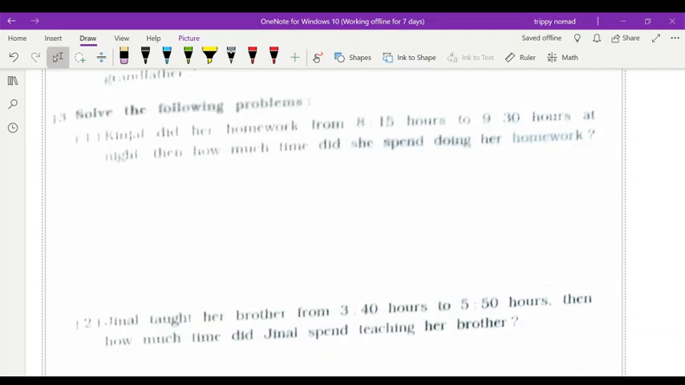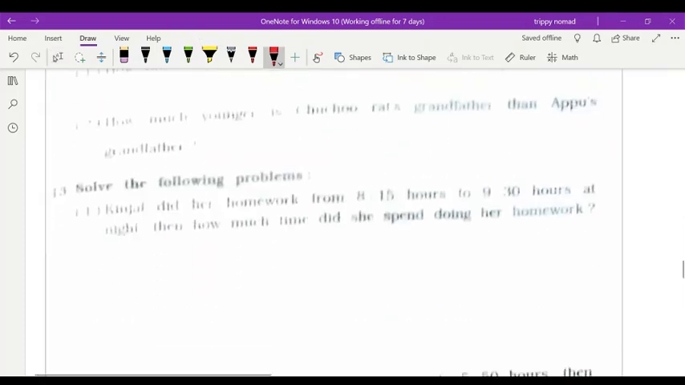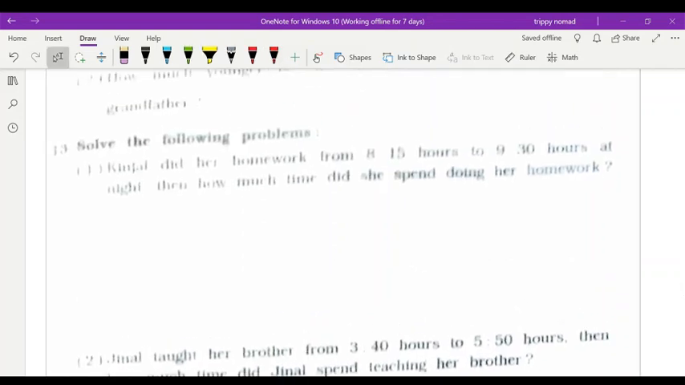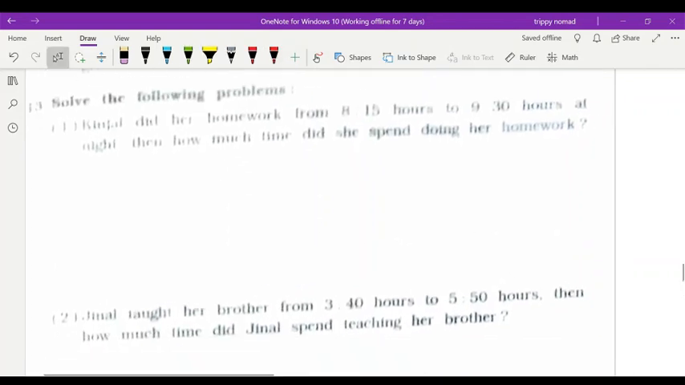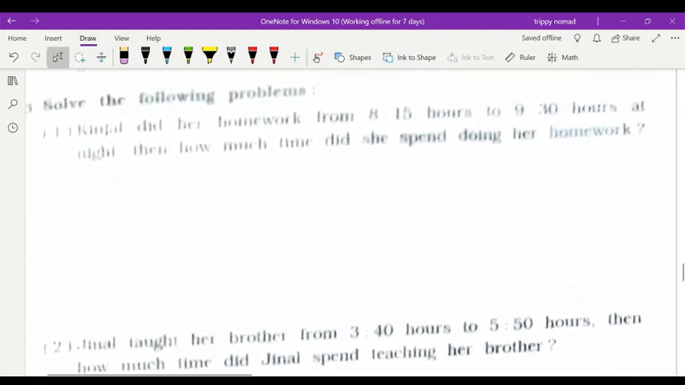Today we are going to start question number 13, page number 53. This is page number 53. So, question number 13. I hope all of you have finished all the activities I gave in homework. Now we are going to solve these problem sums, important sums.